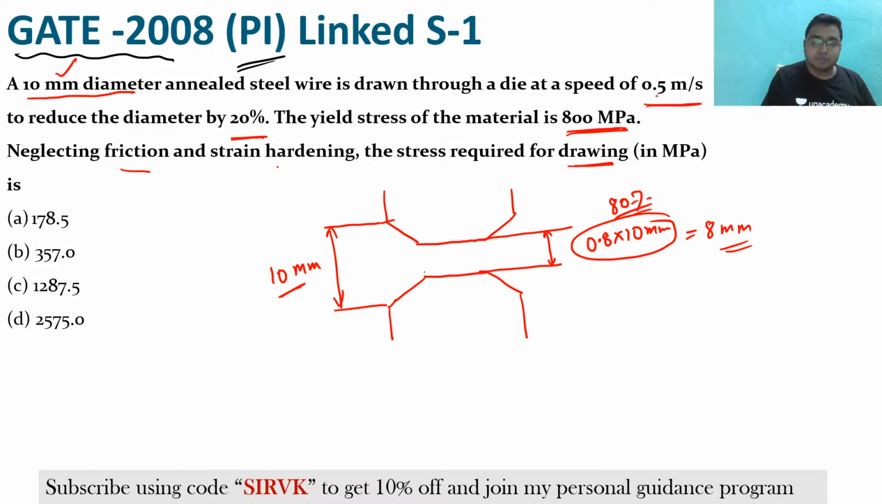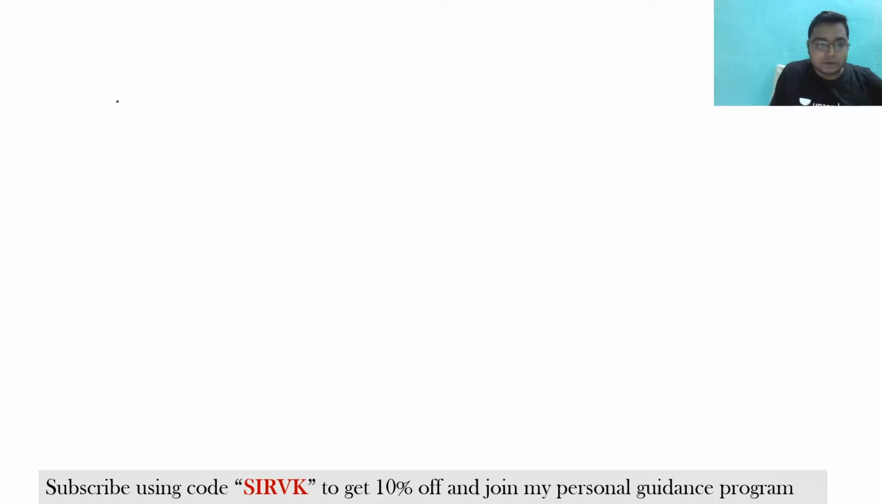The initial diameter is 10 mm, and it is drawn at a speed of 0.5 meter per second. This is the speed by which it is drawn. You need to find the stress required. So how can you find the stress? The drawing stress is given by sigma f ln of A naught by A f.